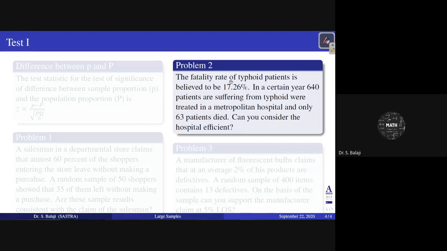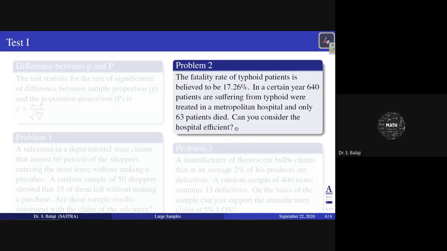Now, based on the general belief about the fatality rate of typhoid patients and based on the sample results, the question is: can you consider the hospital efficient? This is a general conclusion about the fatality rate of typhoid patients, but this is the result from typhoid patients in a metropolitan hospital. If you compare these two, can you say that the hospital is efficient? In that manner they are asking.